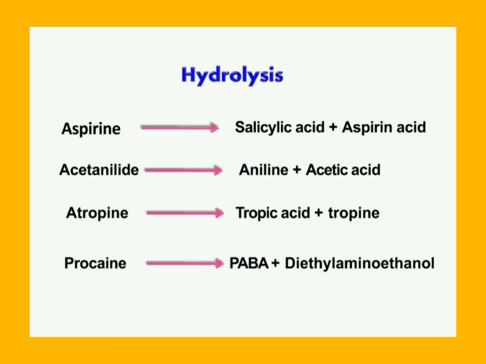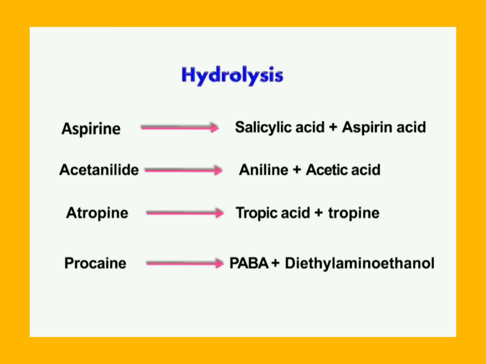Some important drugs that are detoxified by hydrolysis include aspirin. So aspirin is hydrolyzed to salicylic acid and acetic acid. Another drug that is detoxified by hydrolysis is atropine. So atropine is converted to tropic acid and tropine. Then procaine is converted to aminobenzoic acid and diethylaminoethanol. Then acetanilide is converted to aniline and acetic acid.